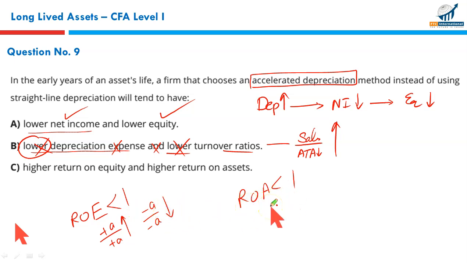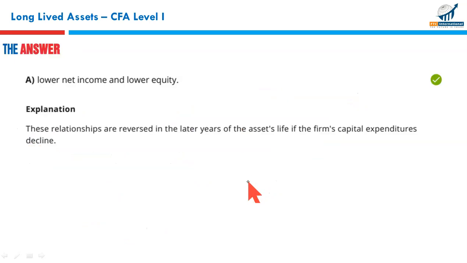Now what will happen? Since you have charged depreciation, that will reduce your net income. It will also reduce your assets in the denominator, equity in the denominator of ROE, and assets in the ratio ROA. So both numerator and denominator are falling. So you will have lower return on equity. You will have lower return on assets, not higher. Now you are convinced. You are absolutely sure that A is the right answer.